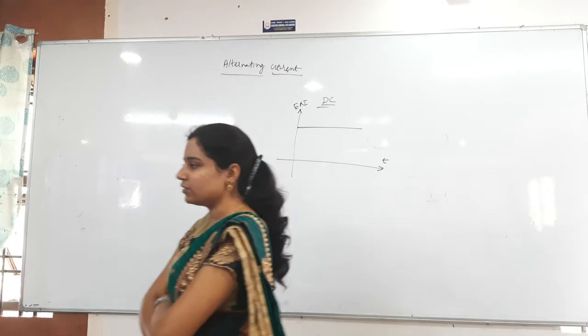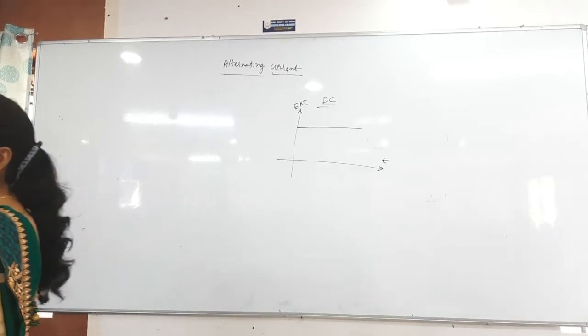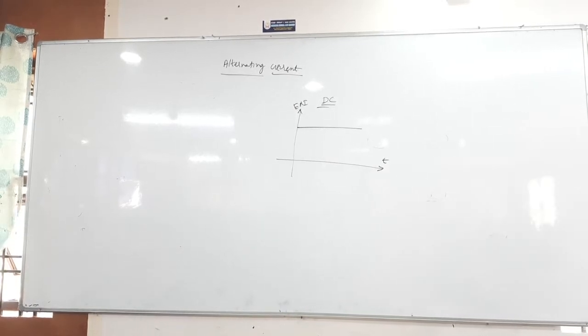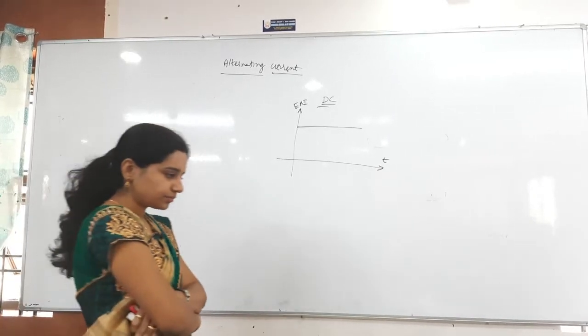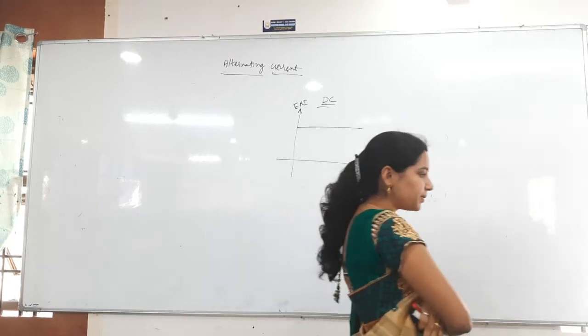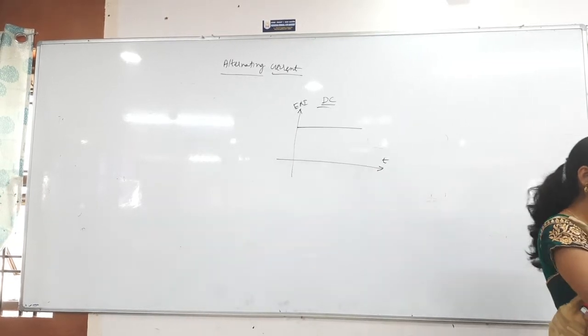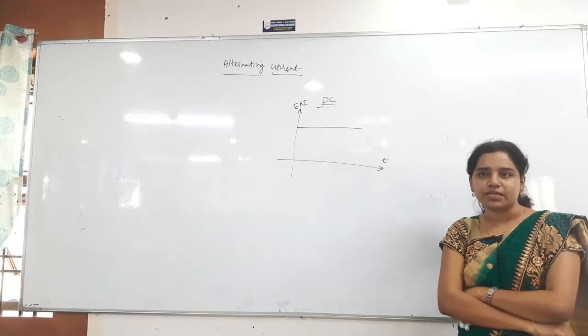In the bracket you write omega t plus phi.